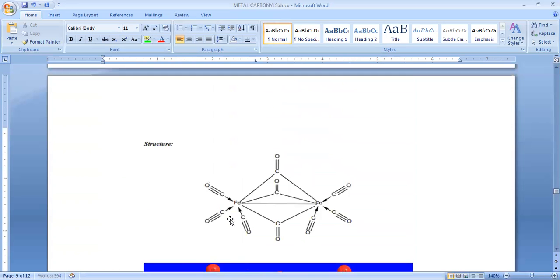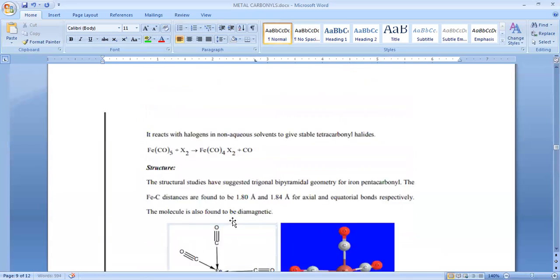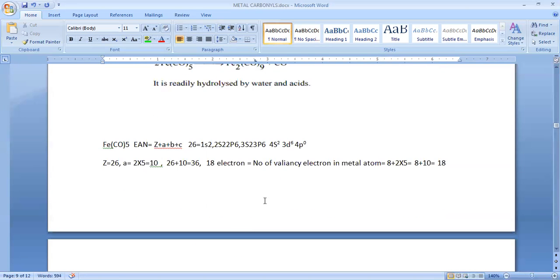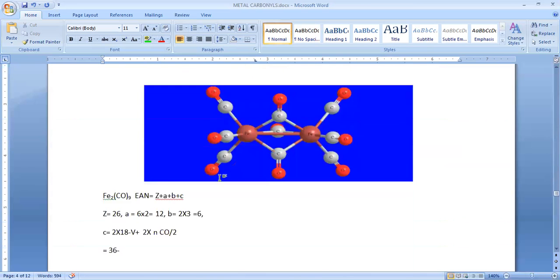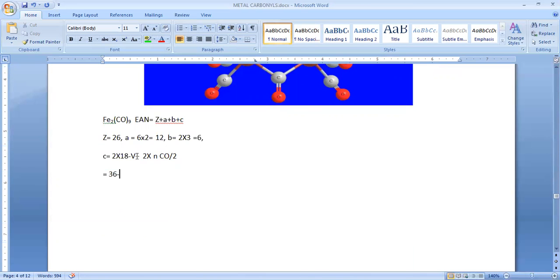How many valence electrons do we have in iron? As we did last time, 6 plus 2, so 8 valence electrons. But actually it is into the number of metal atoms. How many irons do we have? 2 irons. So 2 into 6 plus 2, plus 2 into how many carbonyls do we have in this formula? 9.